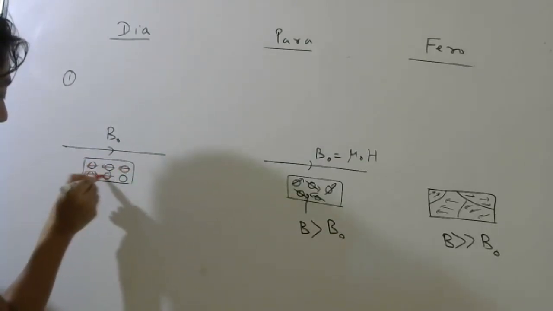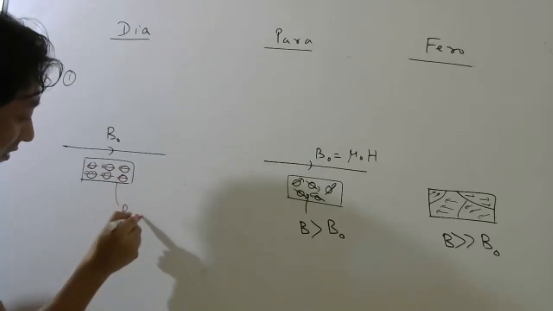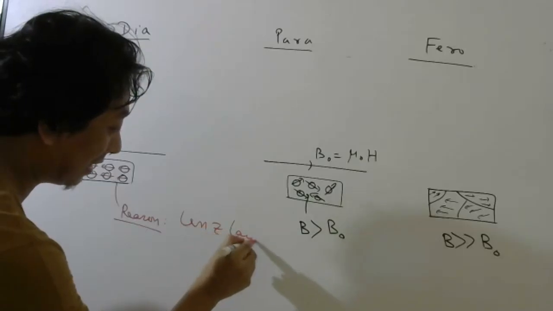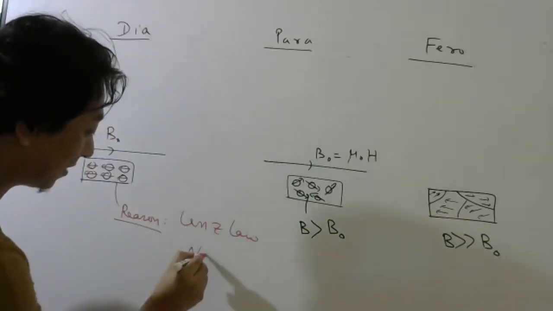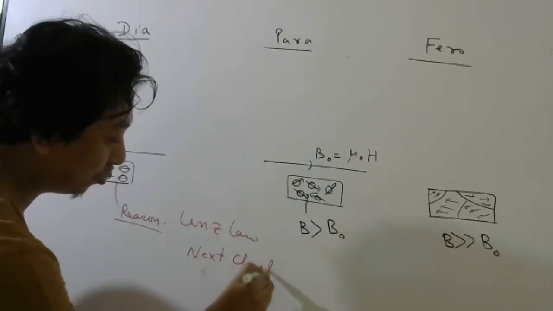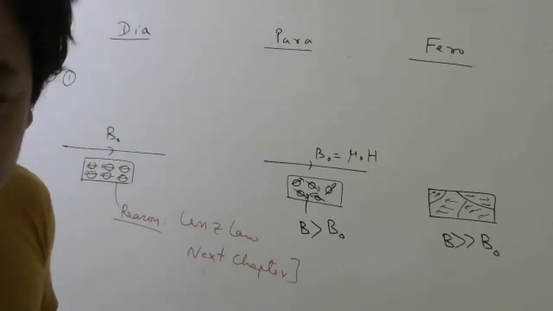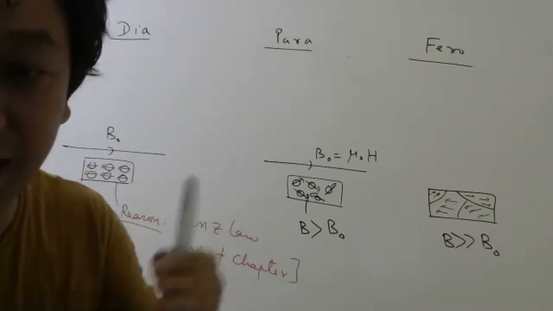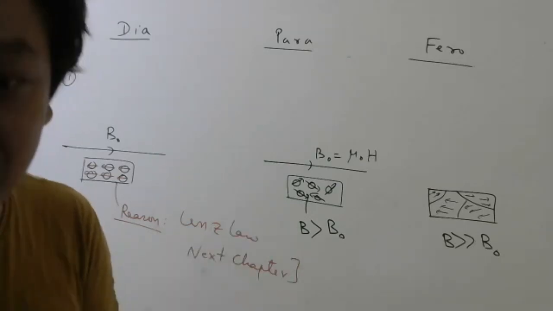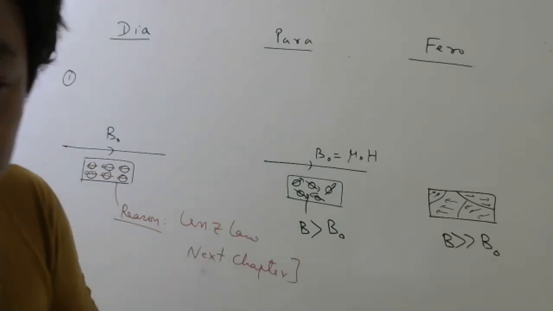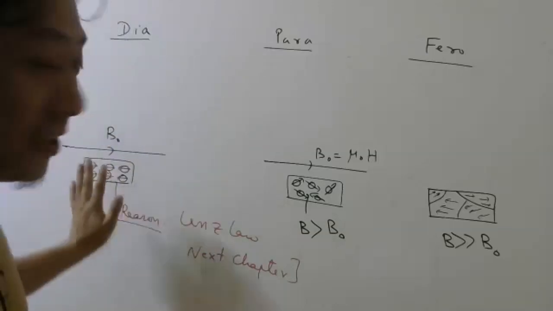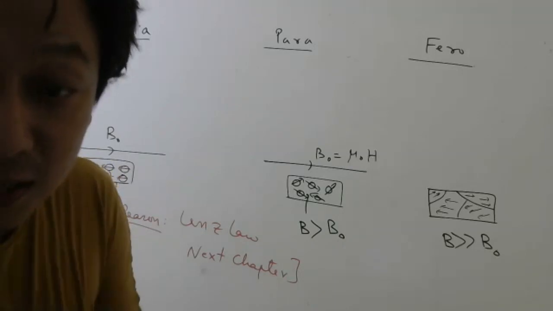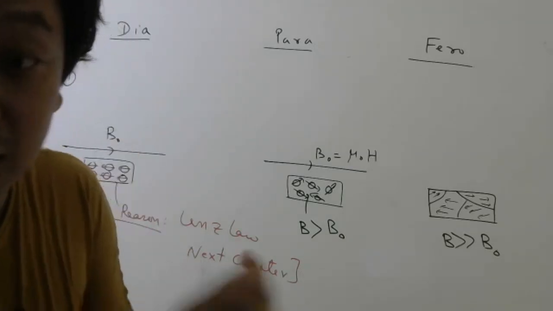Opposite direction. Now the reason for this is called Lenz's law, and Lenz's law is taught in the next chapter. So you will have to wait for some time before you understand why this is happening. If I explain it now, it will be too difficult, because first I have to explain Faraday's law. Okay, now, just try to remember that in diamagnetic material, the external magnetic field will induce magnetic moments in the opposite